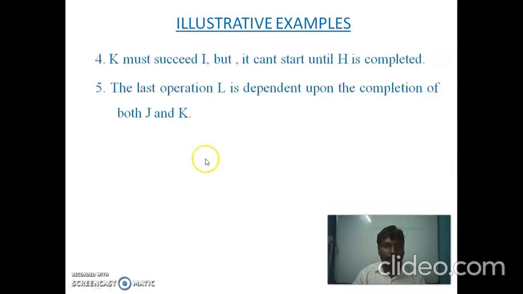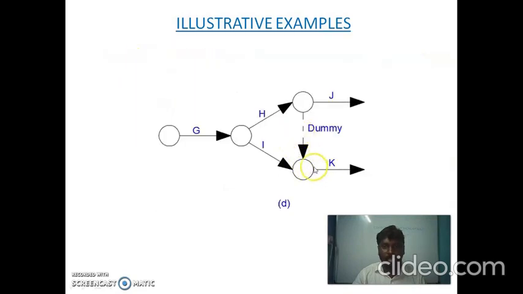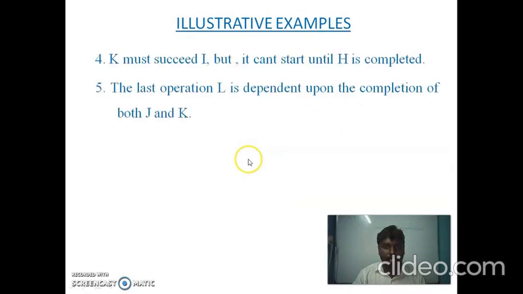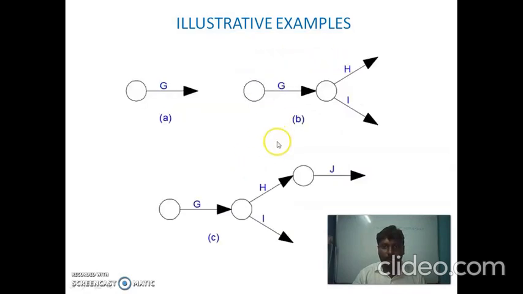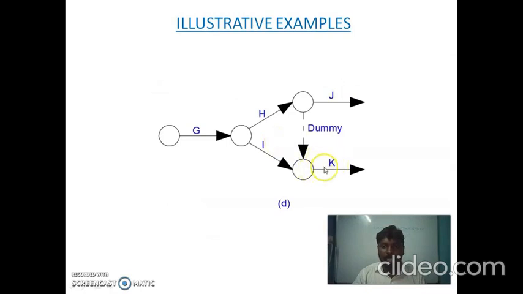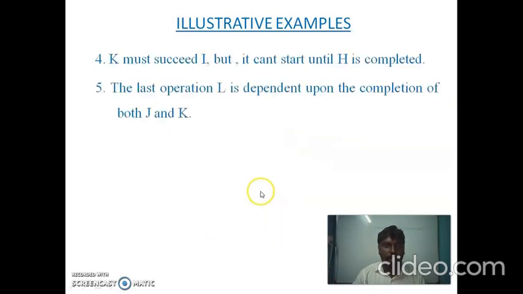Next, fourth one, K must succeed I. K is the succeeding activity for activity I, but it cannot start until H is completed. So the activity K needs the activities H and I. So create a dummy activity from the activity H. Next, the last one.